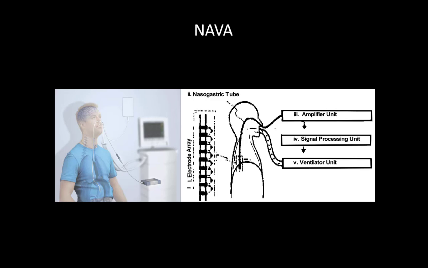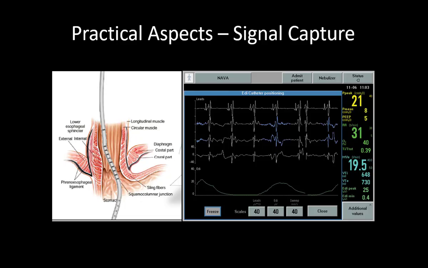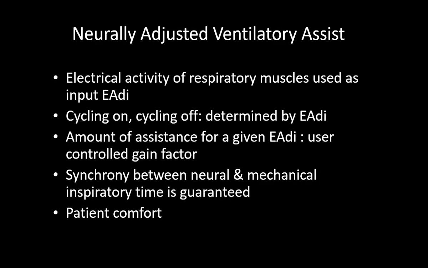For NAVA, we put a Ryle's tube type thing in the esophagus, which has certain transducers, electrical sensors at the level of the diaphragm. They catch the excitation of the diaphragm and give the signal to the amplifier unit, the signal processing unit, and it goes to the ventilator unit, and the ventilator triggers. As you can see in this picture, this is the esophagus, this is the crus of the diaphragm, and these are the electrical sensors. This tube can be used for feeding as well. You have to match the ECG-like graph in the center two lines to assess whether you are in the right place or not.